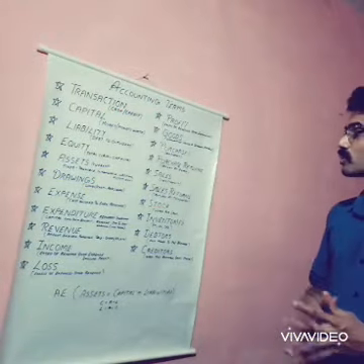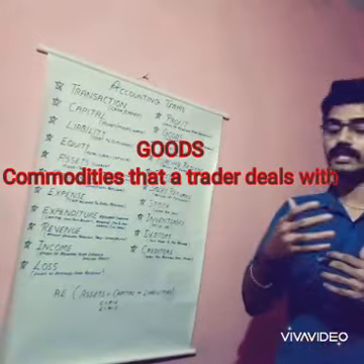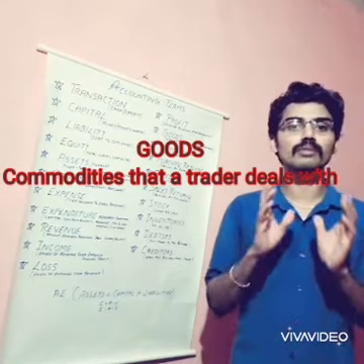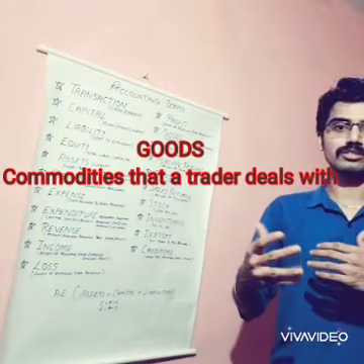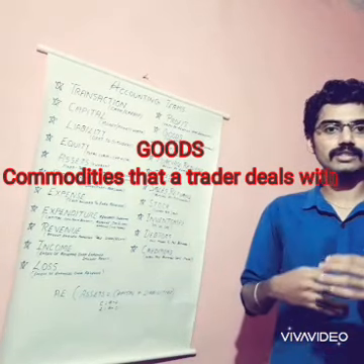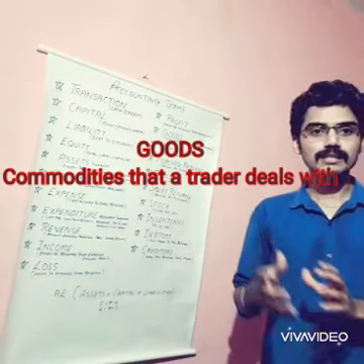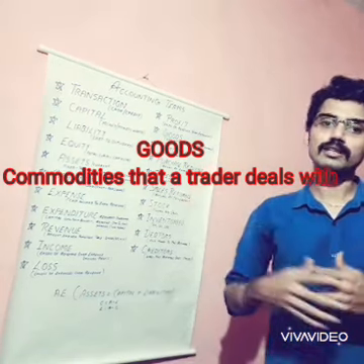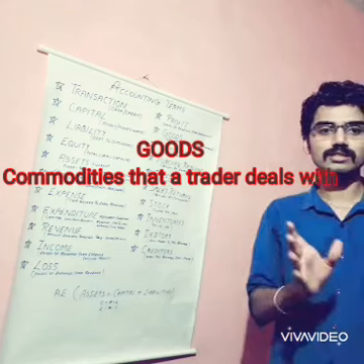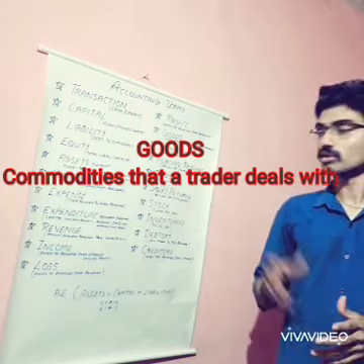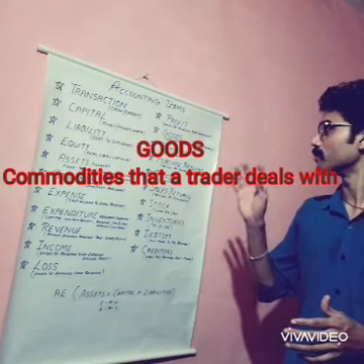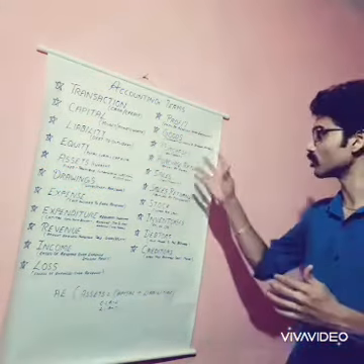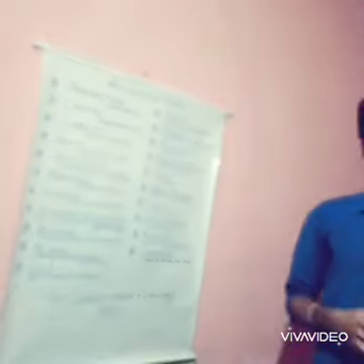And next one is goods. Goods means the commodities in which a trader deals. The trader is a person who buys goods and services. Some businesses engage in the activities of trading. That means they may purchase some goods from outsiders or other companies, and they may sell those goods to another person. Such a business can be called a trading business. The trading business or the trader deals with certain goods, commodities. Those commodities can be called goods. And next one is purchases.